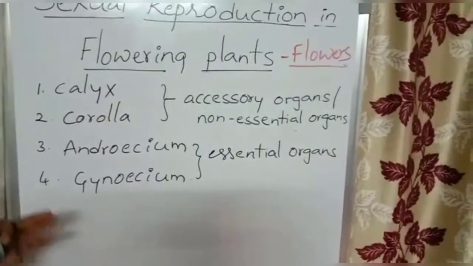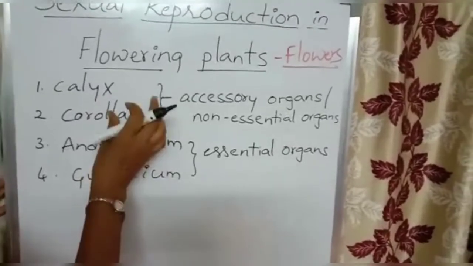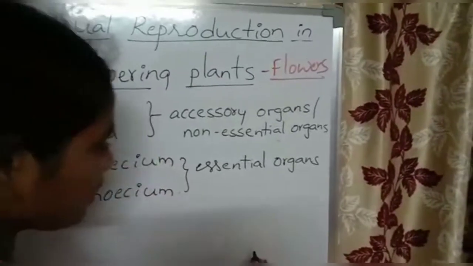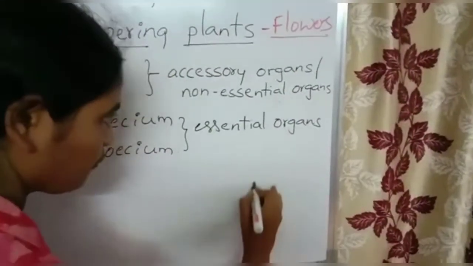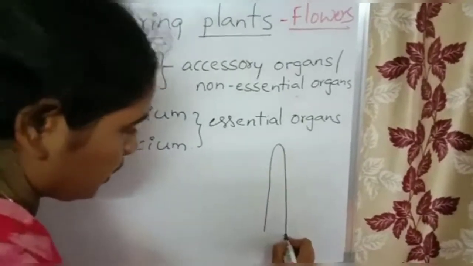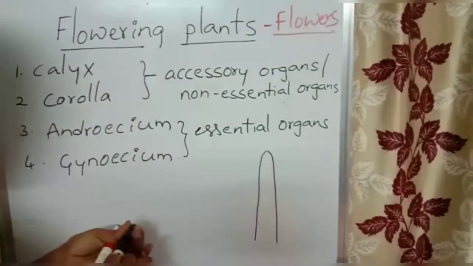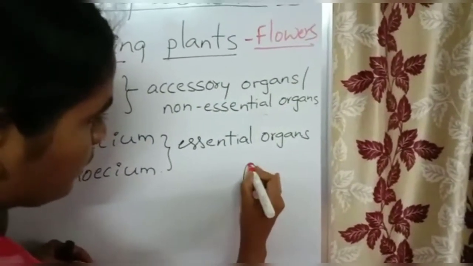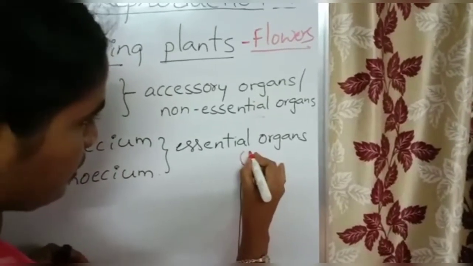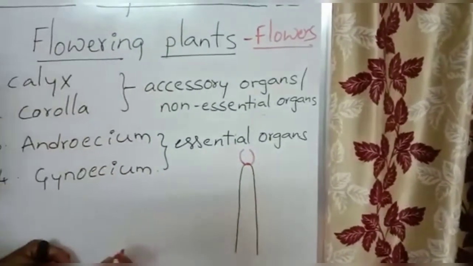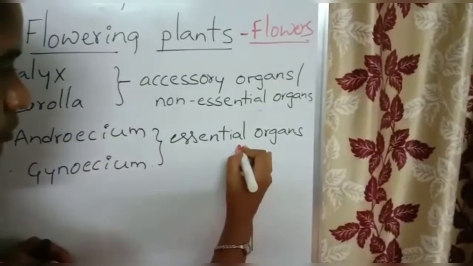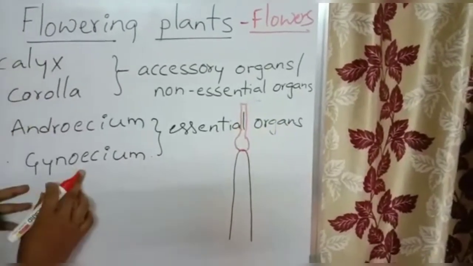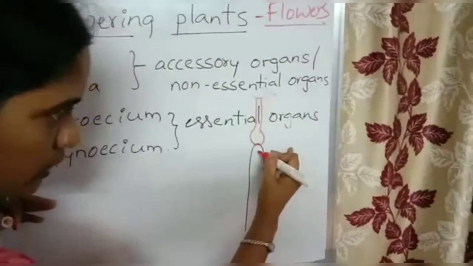Now look, imagine this is the flower. The thalamus is a modified condensed shoot with limited growth. Imagine this is the apical region of the modified branch, and this apical region has meristematic tissue, the apical meristem, and this apical meristem develops gynoecium.